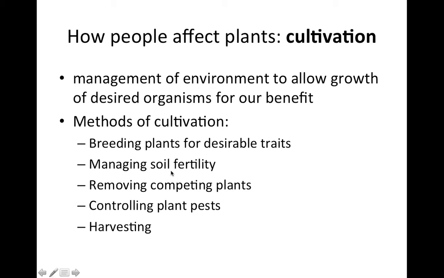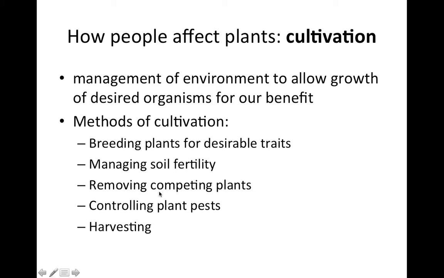So we do things like turning soil in the field or adding fertilizers to keep the soil fertile, to keep it well suited to growing plants that we want. We remove competing plants.